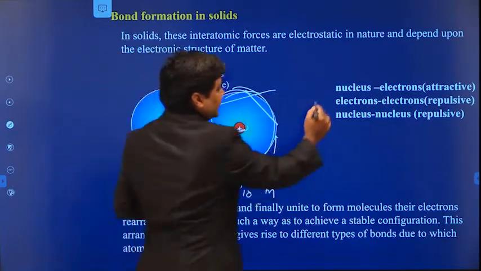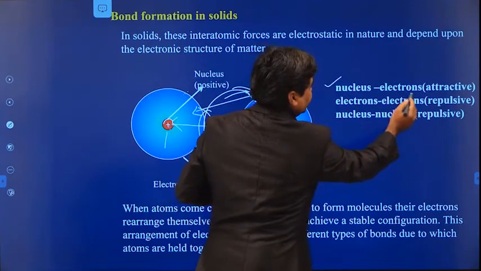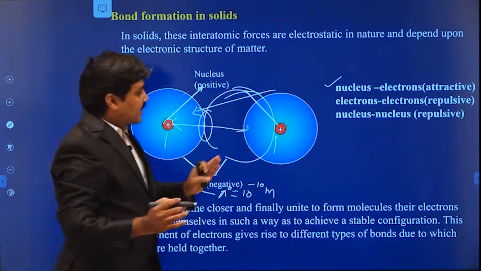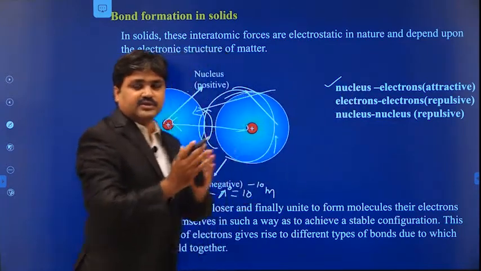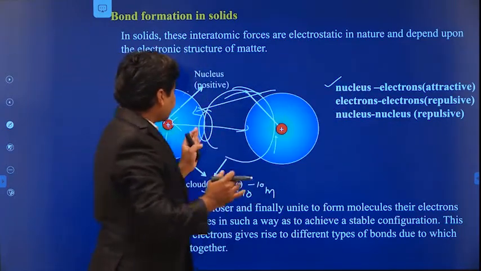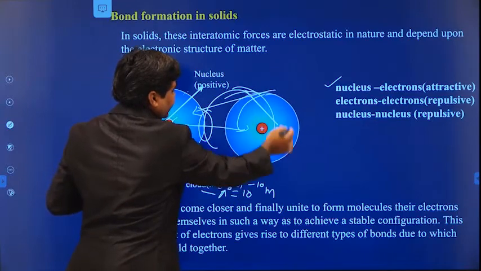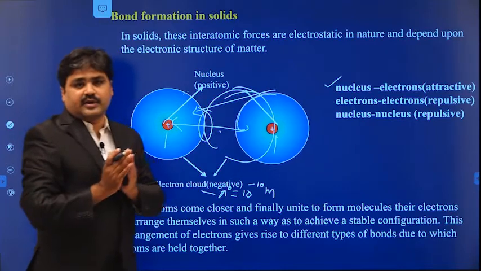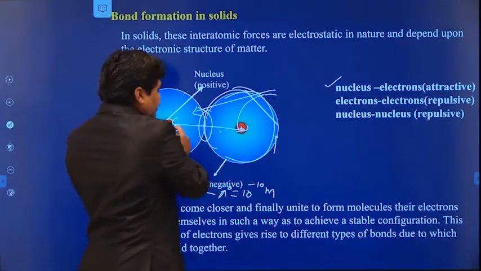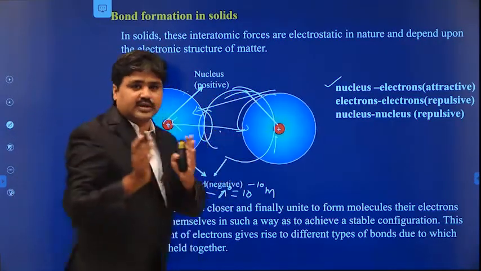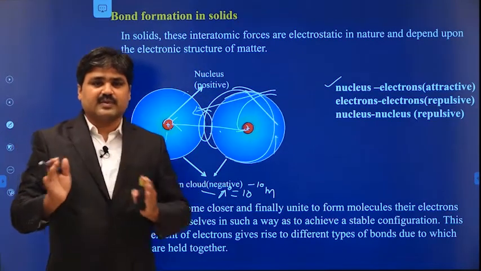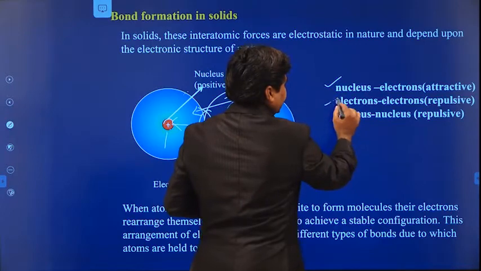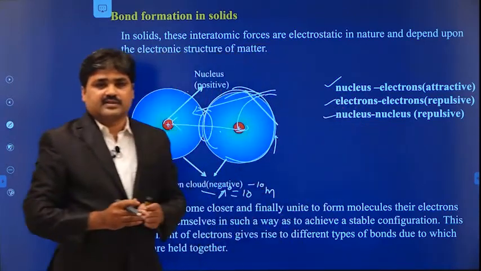So here we have three types of forces. The first one is between the nucleus and electrons. The nucleus is positive and the electrons are negative, so this is an attractive force, because opposite charges attract each other. Then electrons, containing negative charge, start to repel each other. And the nucleus and nucleus, both containing positive charges, have a repulsive force. So there will be attractive force between opposite charges and repulsive forces between similar charges.